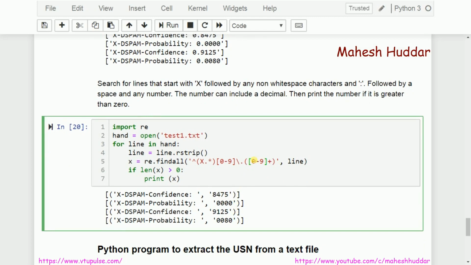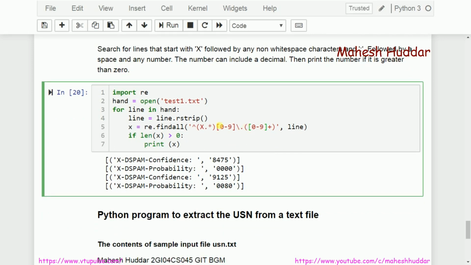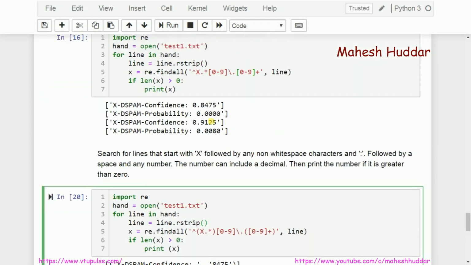Now, the understanding from here is, if you don't put parenthesis, the pattern will be matched and the matched content will be returned to you. But sometimes I am not interested in the entire matched content. I need only part of the matched content. In such a case, I can put the parenthesis here. I have shown you some examples. This is how it actually works.